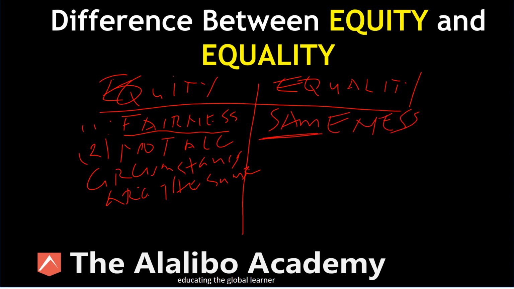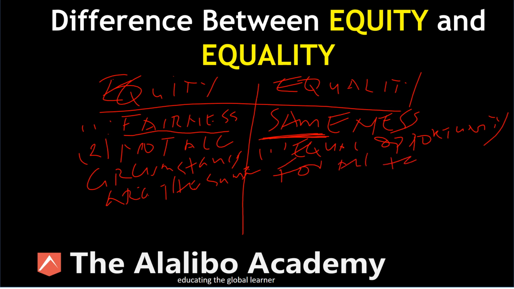And the key word here is sameness, meaning that we give everybody an opportunity to achieve the same outcome. That's what it means, right? So here, let's put it here. So equal opportunity, right? Opportunity for all to achieve the same outcome.